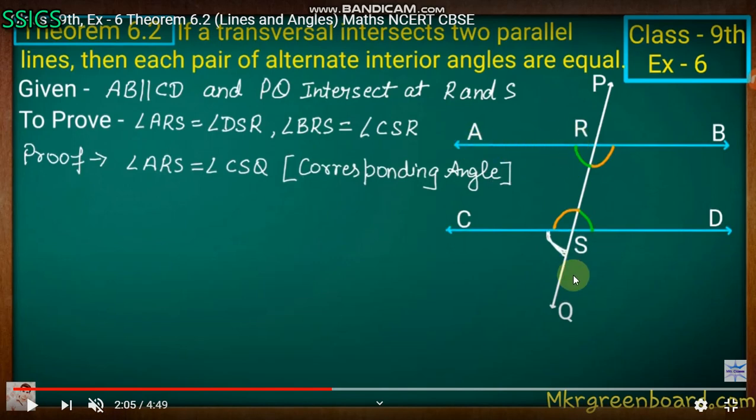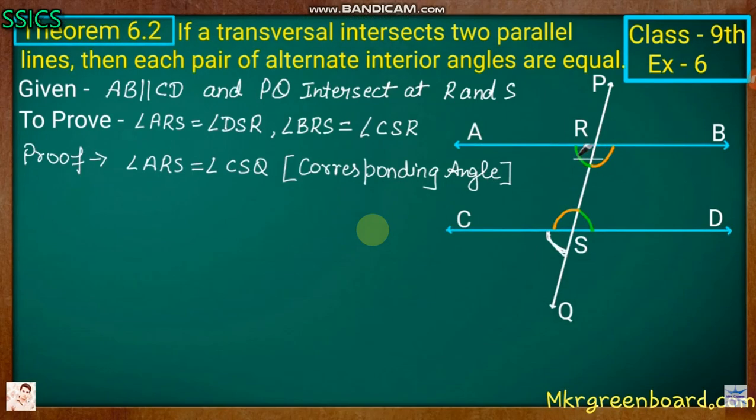Angle ARS and angle CSQ, or angle BRS and angle DSQ, both are corresponding. These are the corresponding angles. So we take angle ARS and angle CSQ, only the left-hand side corresponding angle. We name this equation 1.